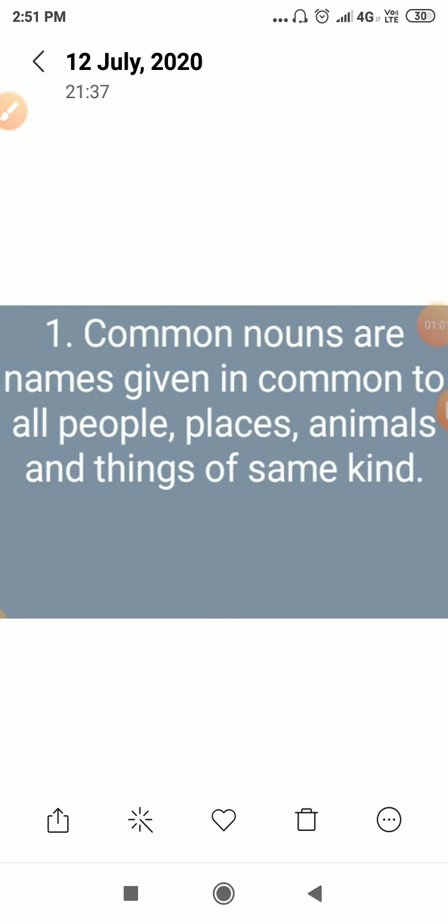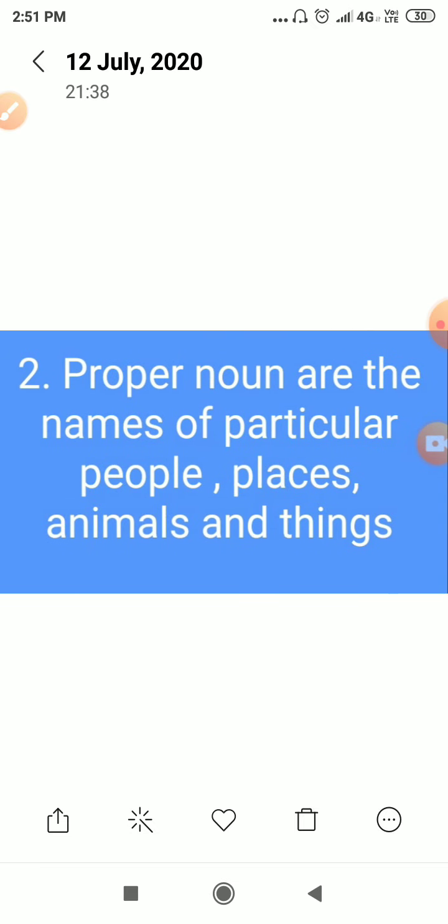Common nouns are names given in common to all people, places, animals, and things of the same kind. Proper nouns are the names of particular people, places, animals, and things.